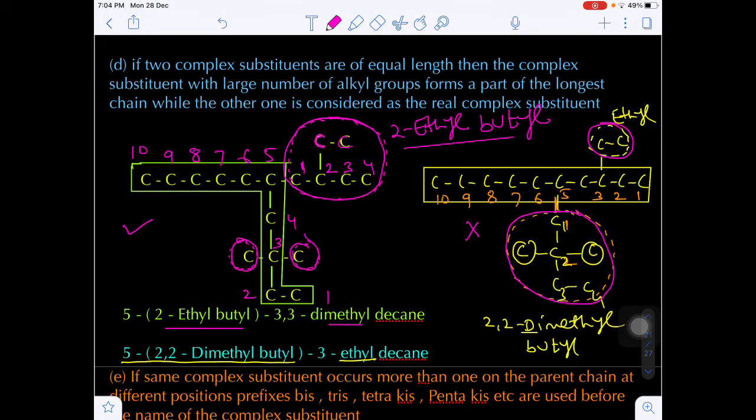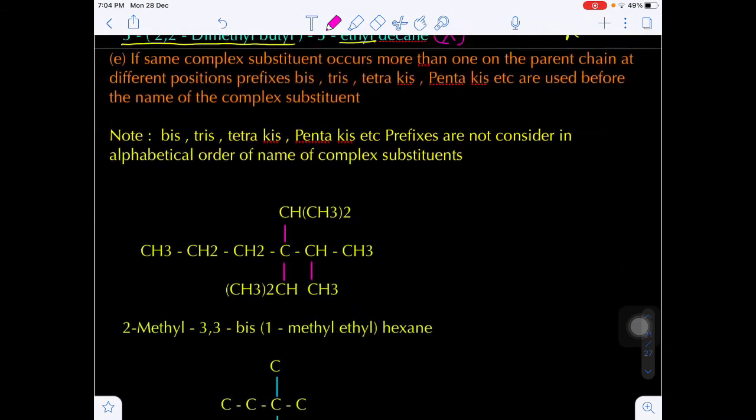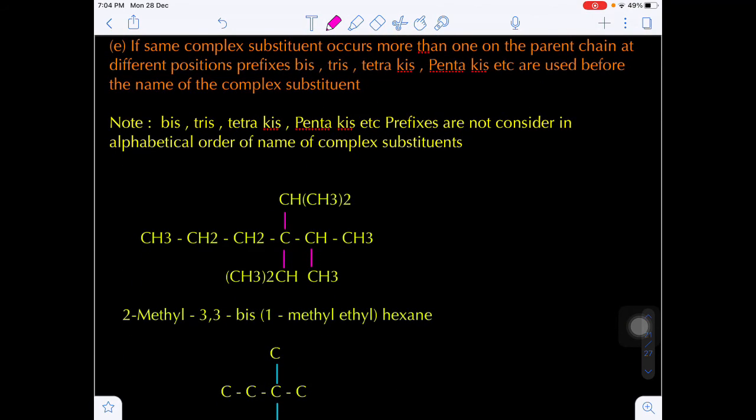Now this methyl is a simple substitution, so we should not consider it in the alphabetical order. We only have to consider the di in the case of a complex substitution. Methyl is a simple substitution. Are you getting my point? So the first naming will be correct, and the second naming will be incorrect. Yes or no? Now, one more point is there.